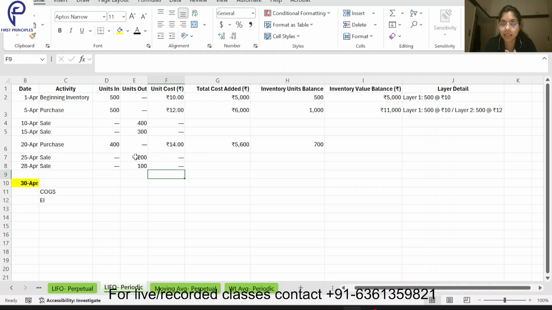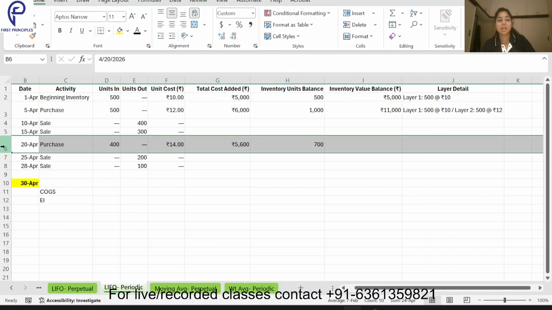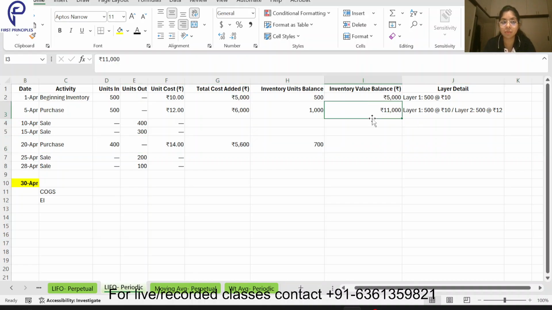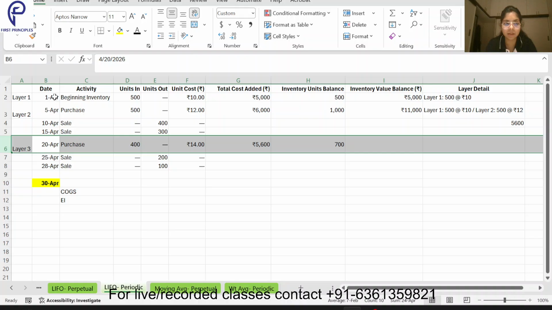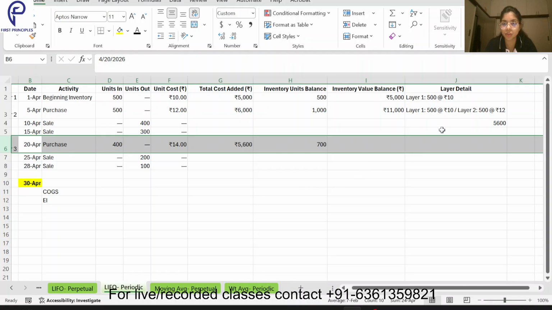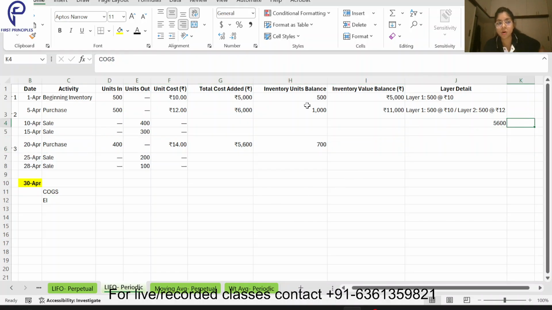Okay, so what is happening? Last in first out. This is the last which I have purchased, and I will be selling this off entirely. So 400 into 14 will become 5600. 5600 will be my cost of goods sold. 400 into 14, this entire layer 3, is being sold off here, so this becomes my COGS.